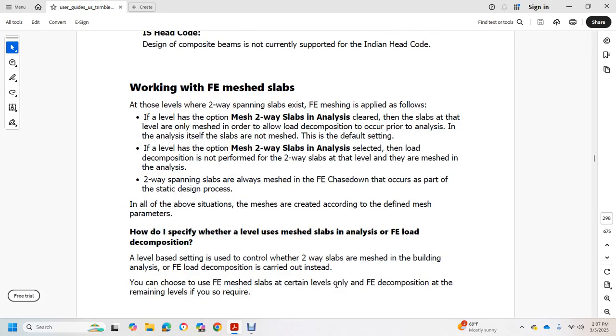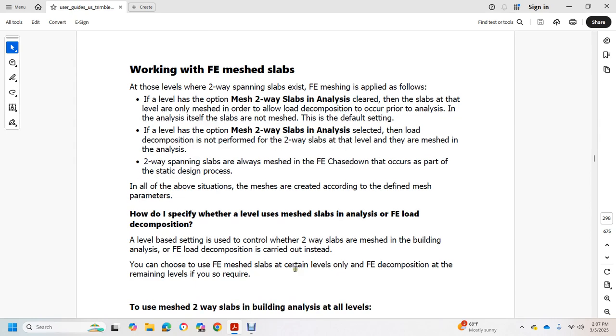How do I specify whether the levels of the slab are meshed in analysis? The FE load decomposition level-based setting controls whether the two-way slab is meshed in the building analysis. By default, FE load decomposition is carried out, and instead you can choose to mesh the slab at certain levels only, with FE decomposition of the remaining levels if you so require.